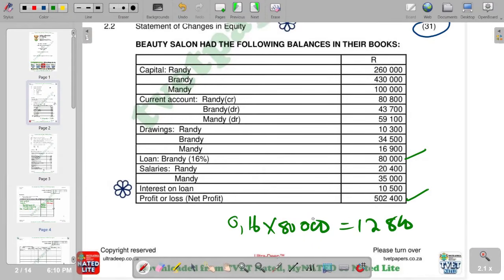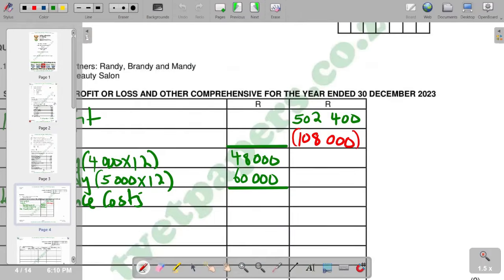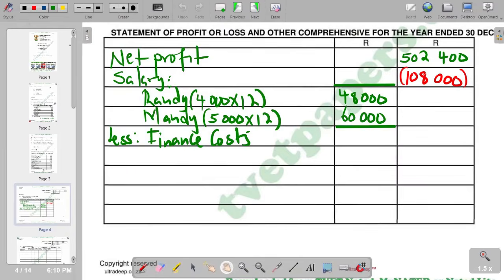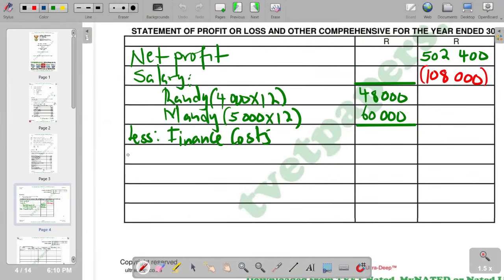So we can summarize that in brackets, whereby we say interest on loan. Then in brackets, we are saying 16%, and then we multiply by 80,000. And then we do that, we are going to get 12,800. So that is what we have for that part.